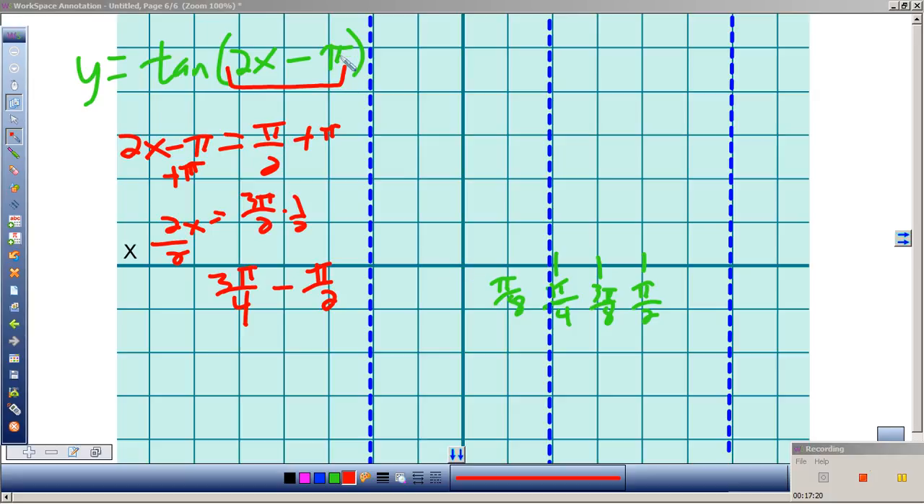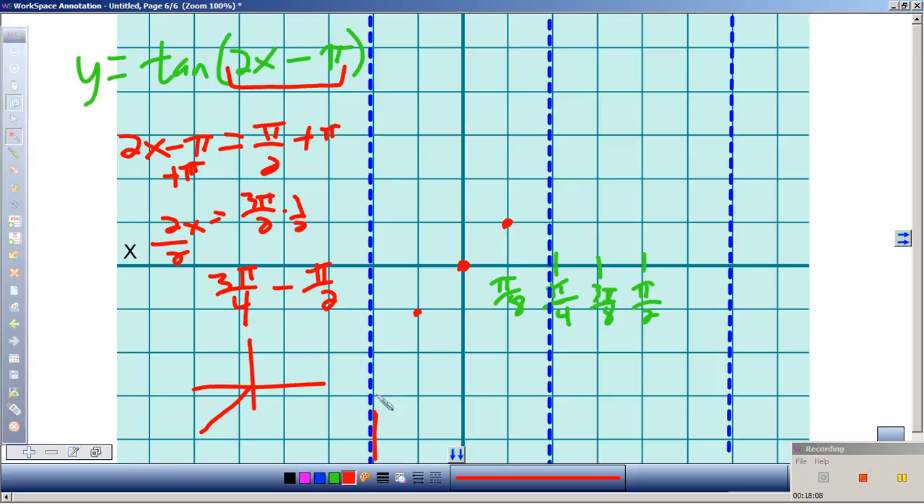So if I do 0, 2 times 0 is 0, minus pi, tangent of negative pi is 0. If I plug in pi 8 this time, 2 times pi 8 is pi 4. Pi 4 minus pi is negative 3 pi 4. Tangent of negative 3 pi 4 is positive 1. Remember, negative 3 pi 4 would be down here. So positive 1, we get the point there, we get the point there, and we can draw the line.